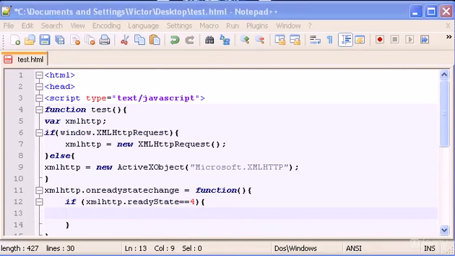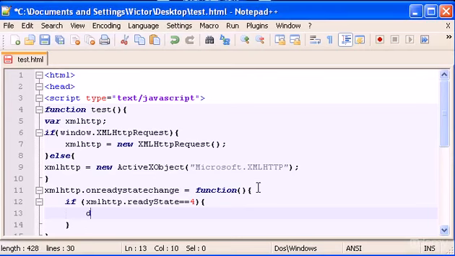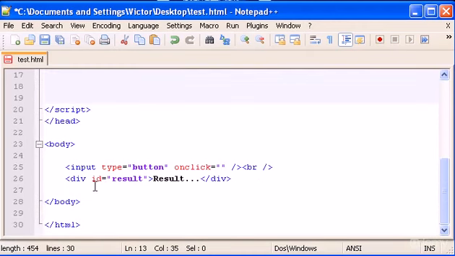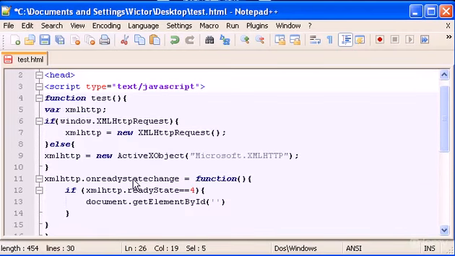So if we are ready to receive the answer, in here between the curly braces we type document dot getElementById, which is a method or function to get whatever ID we want in our web page, and I'm going to get the ID result.